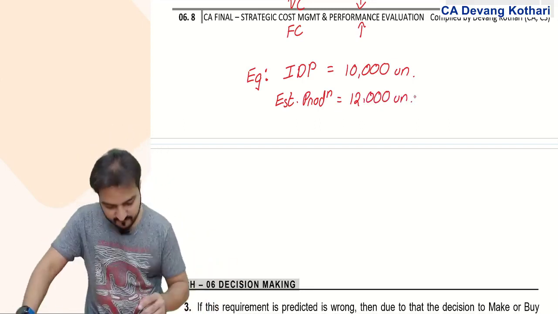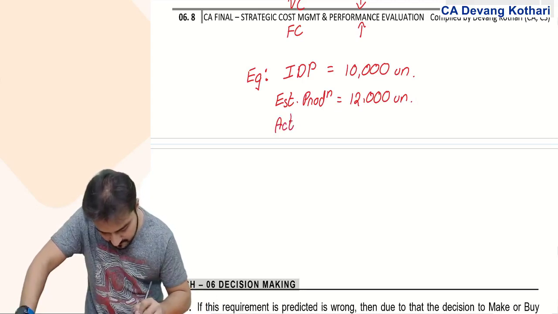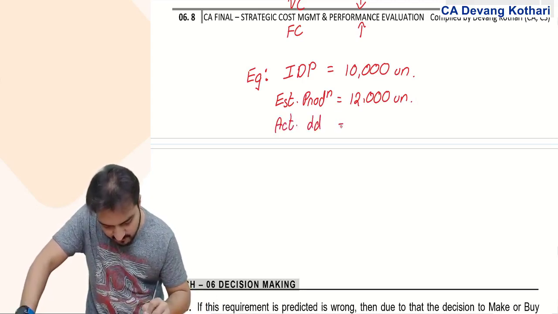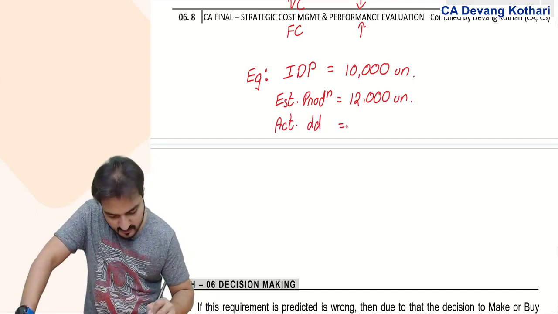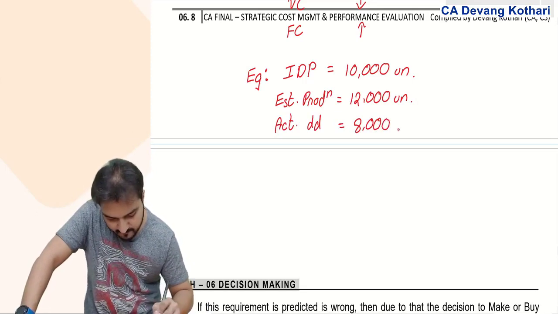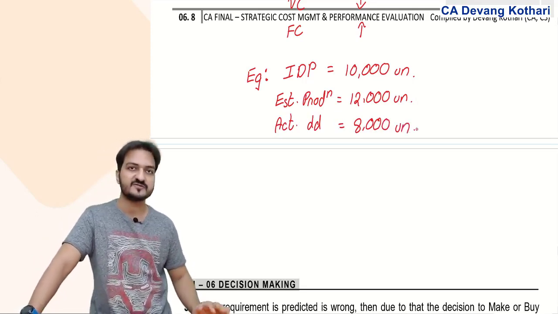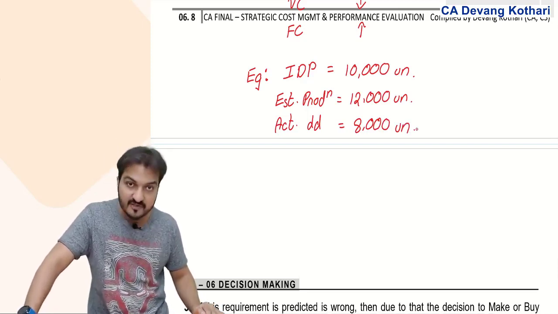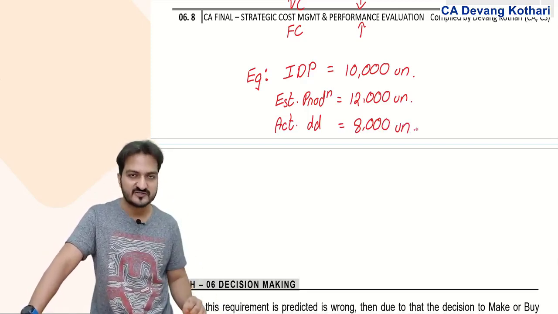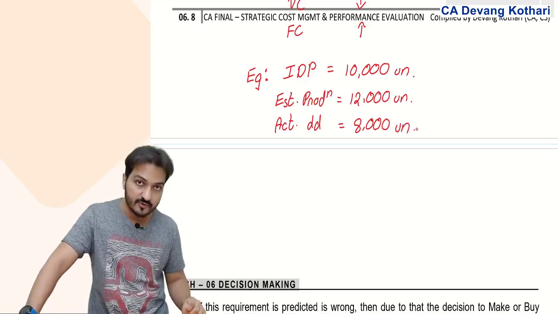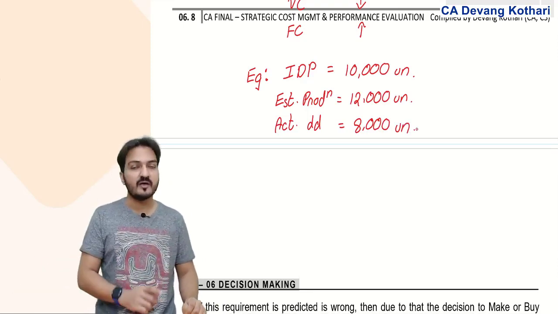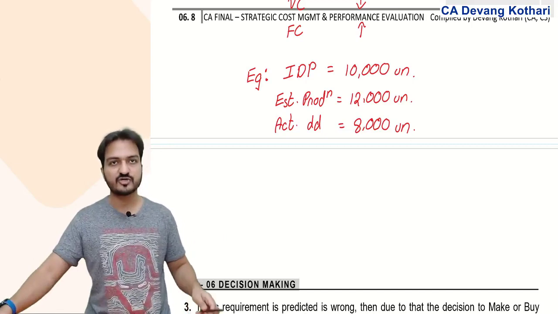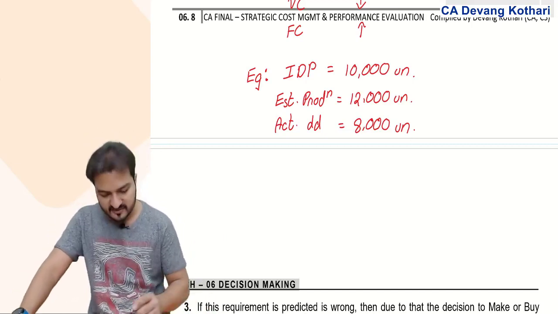But what if actual demand in the next year turns out to be only 8,000 units? So what is the problem? Naturally, the problem is that 4,000 units you lost. But due to that, one more problem is that when your estimated production was 12,000 units, because of this estimate,